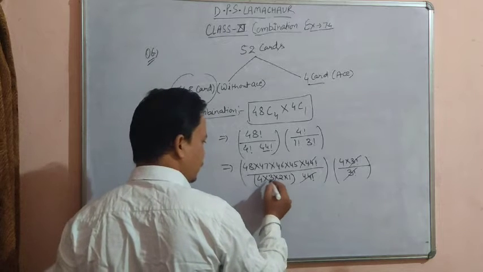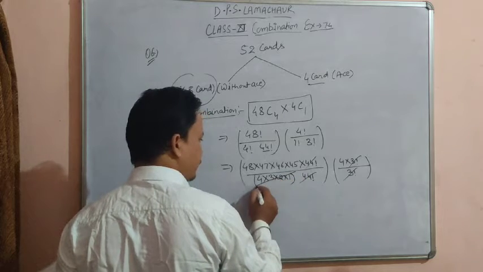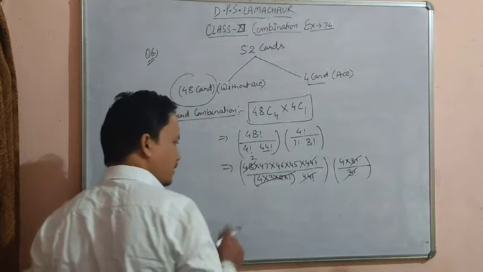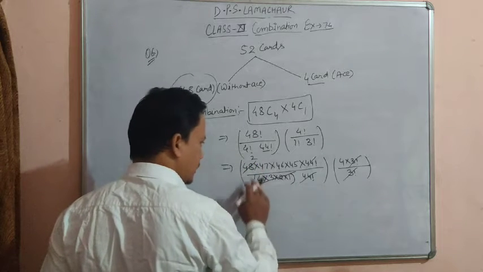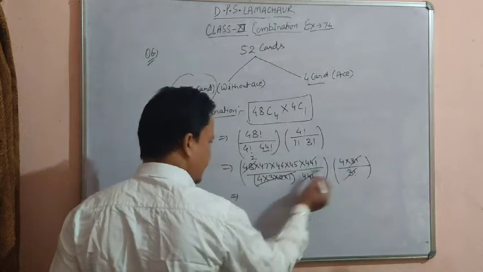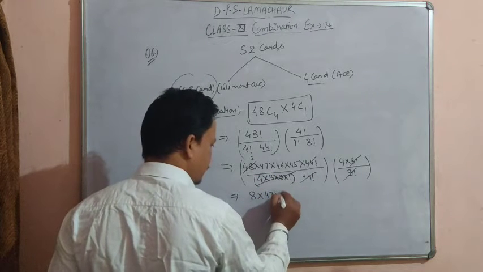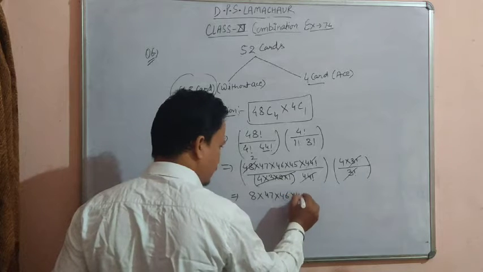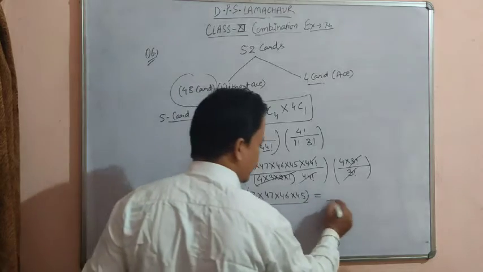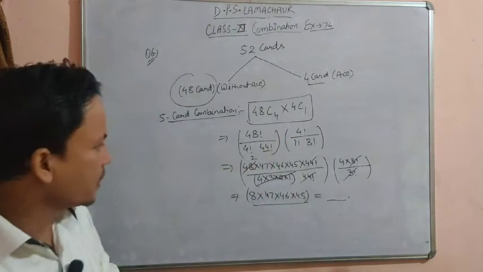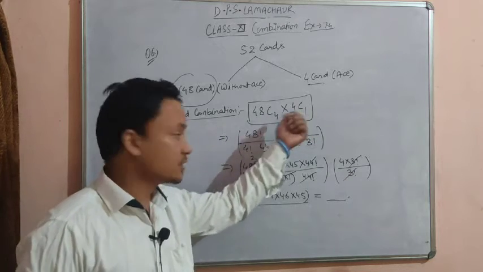Now 4 3s are 12, 12 2s are 24, 24 2s are 48. Now this 4 and this 2, 4 2s are 8, into 47 into 46 into 45. Now multiply it and the result will be its answer. You can also leave it like that, 48C4 into 4C1. This could also be an answer.